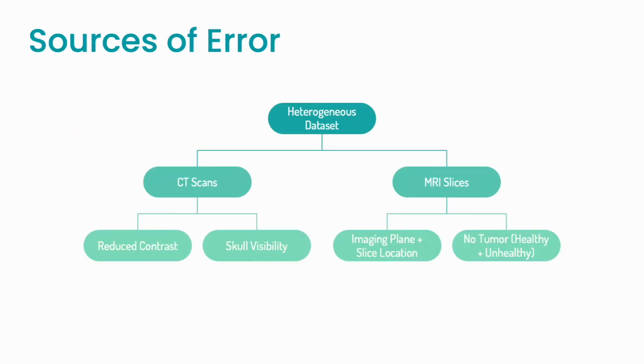To reiterate, the major sources of error that we've talked about throughout basically come from the fact that our dataset is so heterogeneous. We have both CT scans and MRI slices, which show different things and are designed to do different things, so the inclusion of both at the same time is a little bit risky. The CT scans again have both reduced contrast and varying skull visibility to add variety to the data. And then within the MRI slices, you have both imaging plane and the slice location within the imaging plane, for example, the axial where eye sockets are visible versus axial where eye sockets are not visible. And then with the no tumor section, we have roughly half healthy brains that don't have anything at all and half unhealthy brains where, while there's not a tumor, there is something going on there.